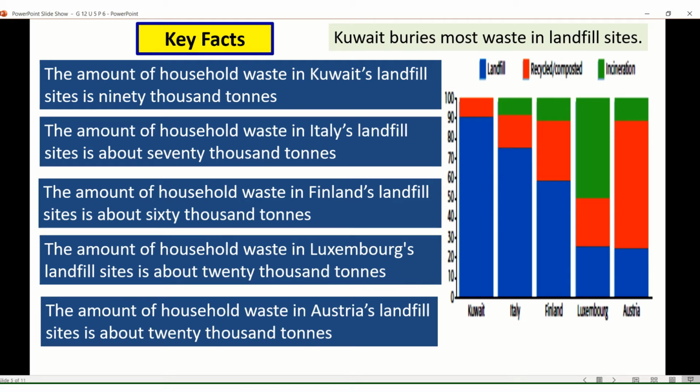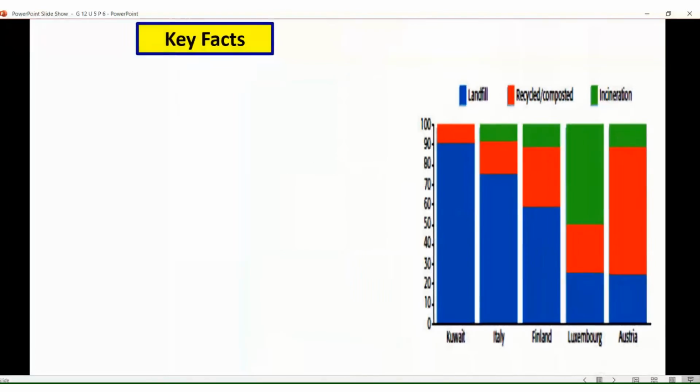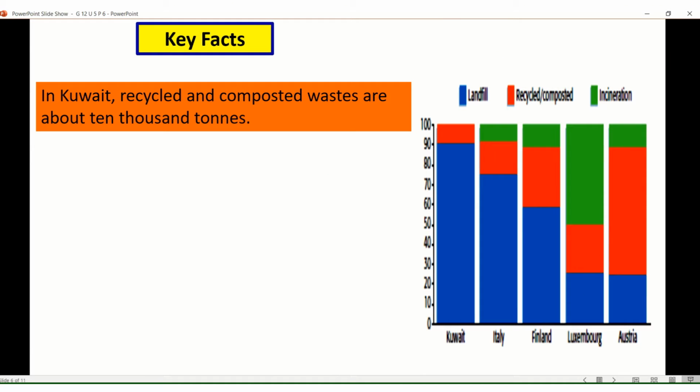Here, Kuwait buries most waste in landfill sites. This is what we conclude from these facts. And let's move to the orange one. In Kuwait, recycled and composted wastes are about 10,000 tons. So it's very, very small amount.